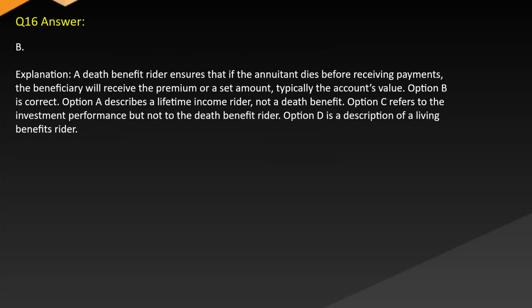Answer: B. Explanation: A death benefit rider ensures that if the annuitant dies before receiving payments, the beneficiary will receive the premium or a set amount, typically the account's value. Option B is correct. Option A describes a lifetime income rider, not a death benefit. Option C refers to the investment performance, but not to the death benefit rider. Option D is a description of a living benefits rider.